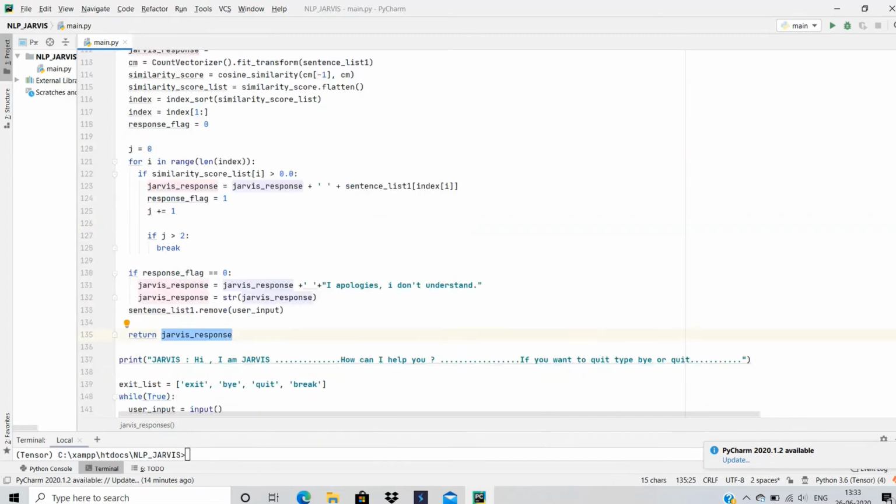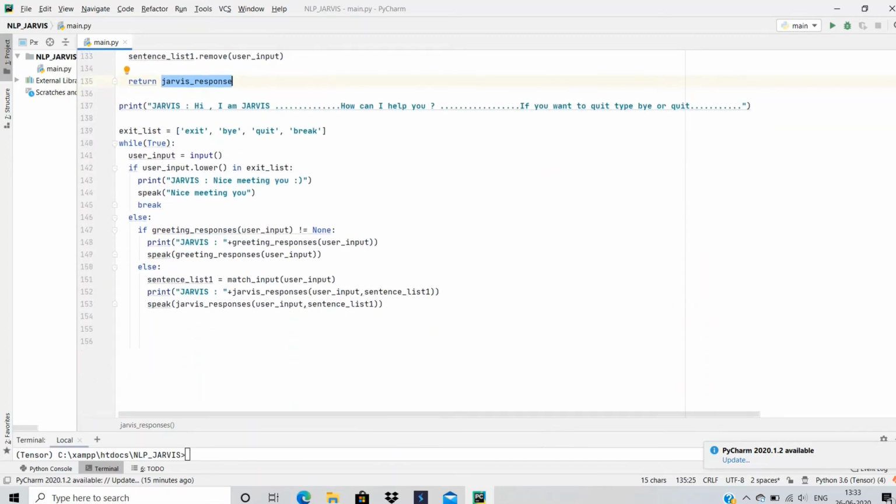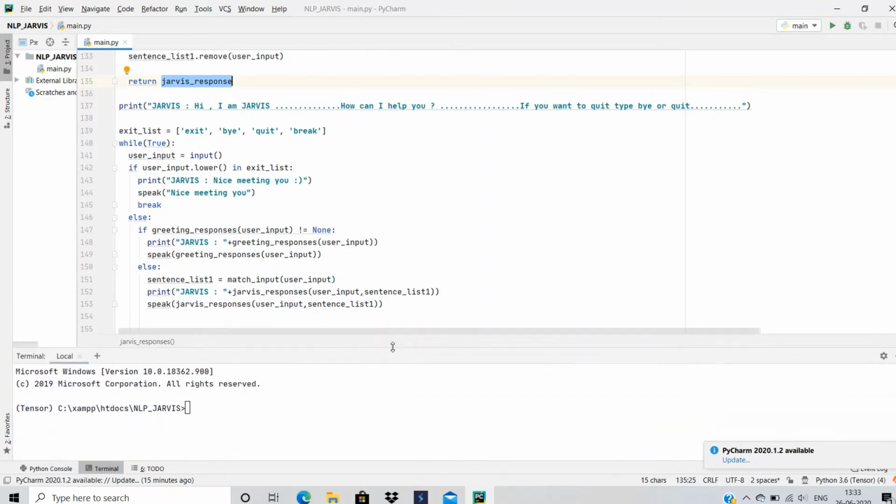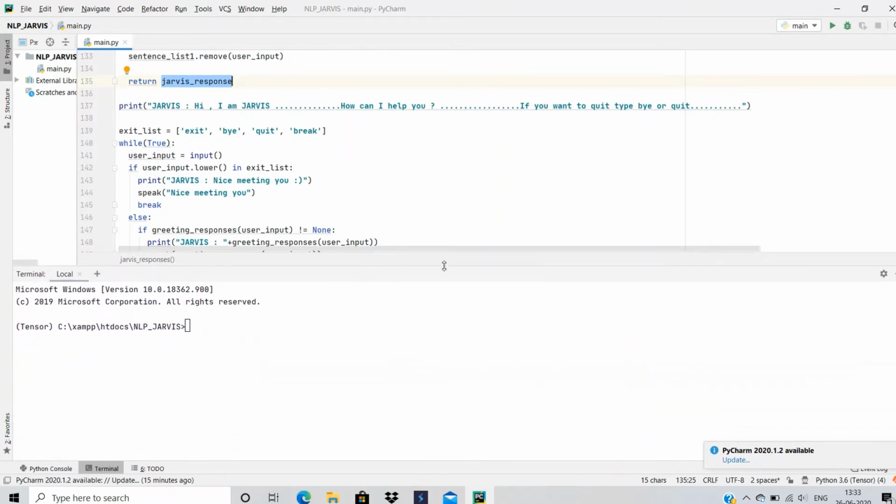I named it Jarvis because I am a big fan of Iron Man, and I hope you all are as well. So therefore I named it Jarvis, and now let's run the code and check how it is working.